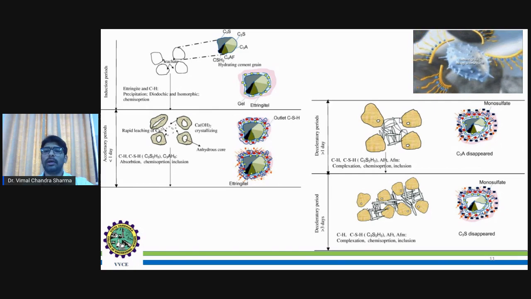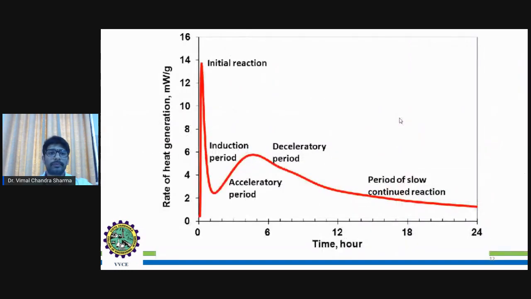So that means at this stage, the deceleration period stage, the maximum strength of the cement will be achieved, and it will continue. Then we call it the steady state. So yeah, we will see how much energy is released during the four stages, in the next slide.